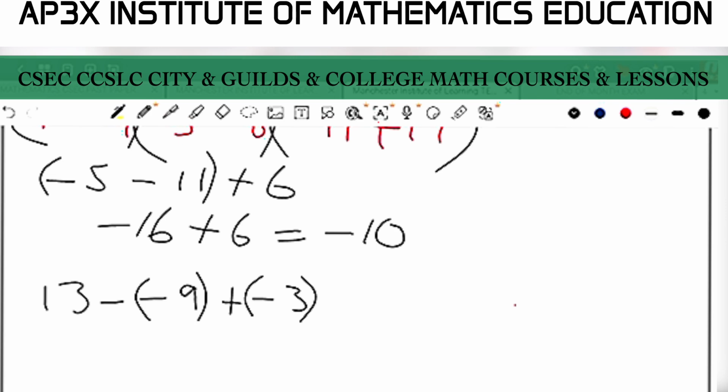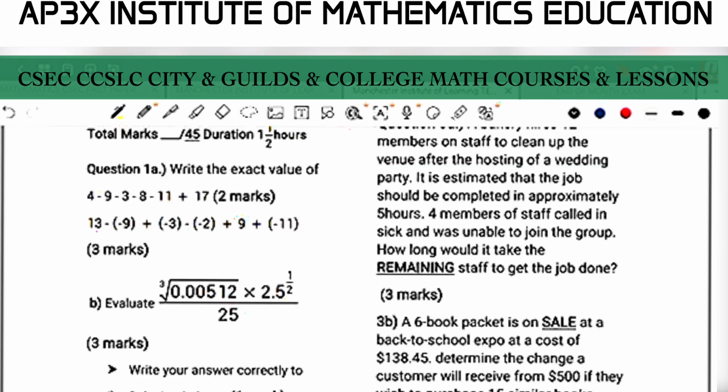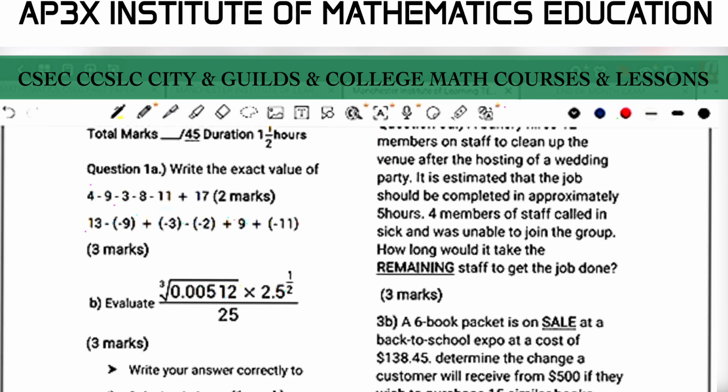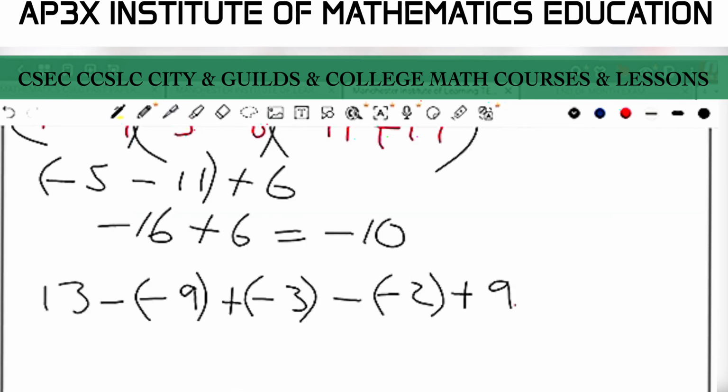All right, and then we're going to have negative negative 2 plus 9. So that is negative negative 2 plus 9, and I believe it was plus minus 11. Yes, it is. So that's plus minus 11.